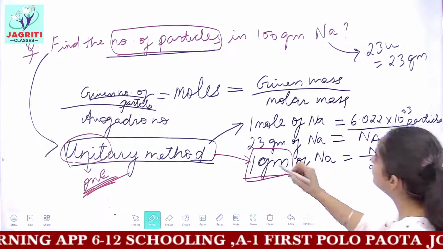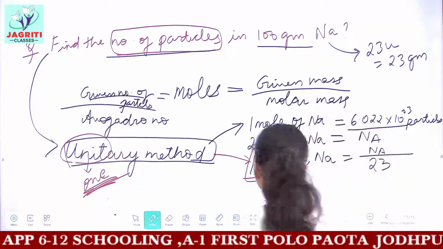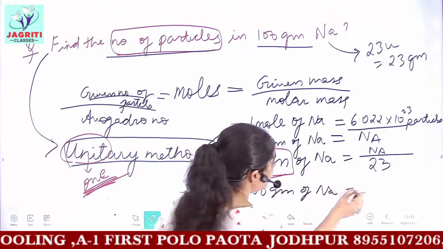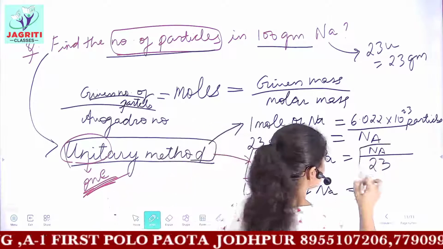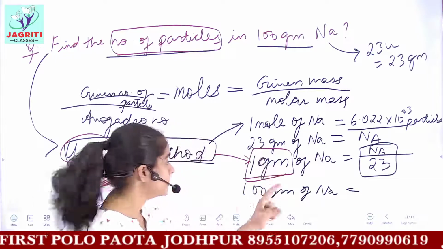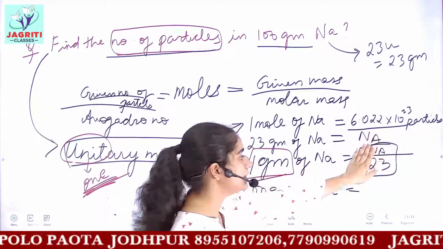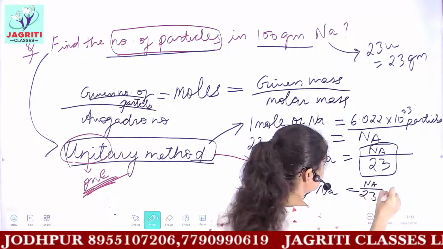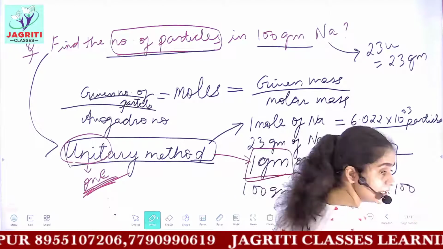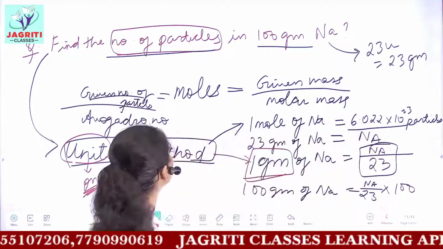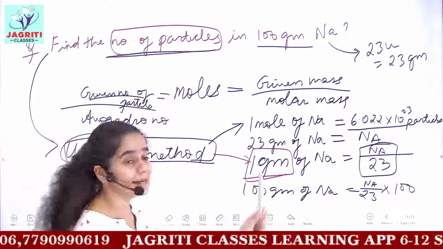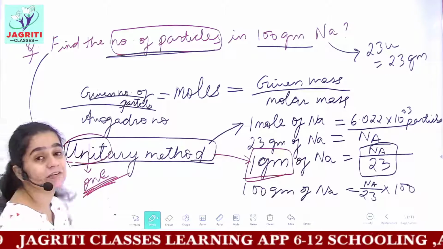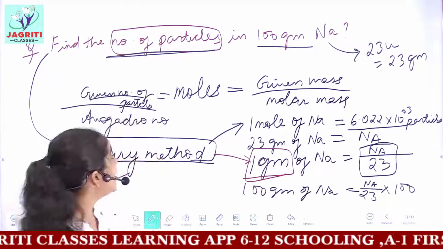So here we said that the number of particles in 1 gram of sodium would be Na divided by 23. And we are asked to find in 100 grams. So in 100 grams of sodium, how many particles you will have? This is the number of particles in 1 gram. In 100 gram, you just multiply this with 100. So you get Na divided by 23 multiplied by 100 grams. If you will solve out this, you will easily get the number of particles present in 100 grams of sodium. So this was an important question which was given in your NCERT books. Okay, I hope you understood this.